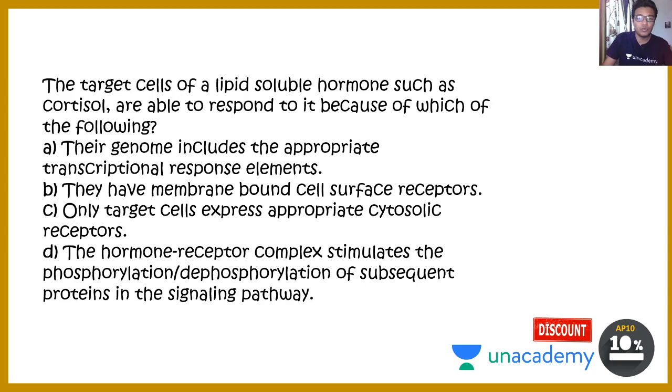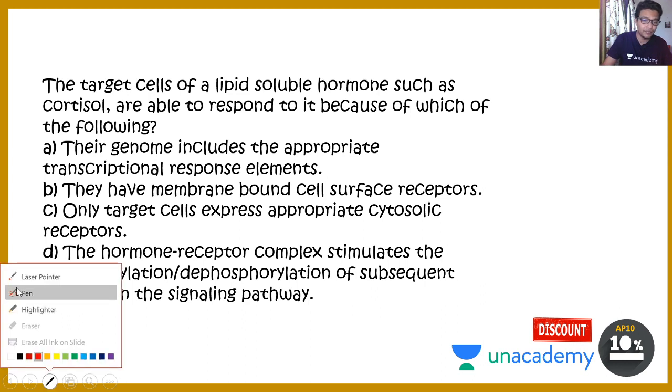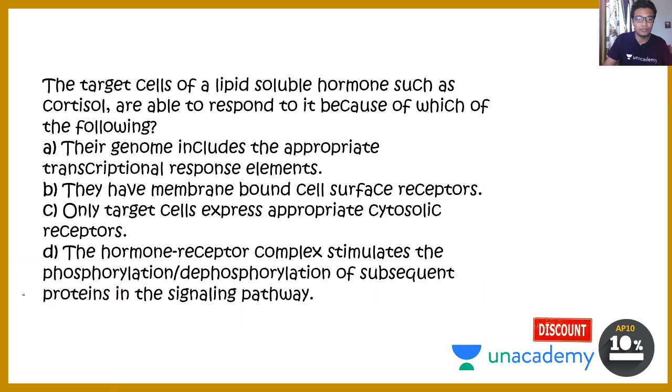Right? So the question is how a cell which is a responder cell for a lipid soluble hormone can respond to it. Since it is IIT JAM, there might be multiple correct options.